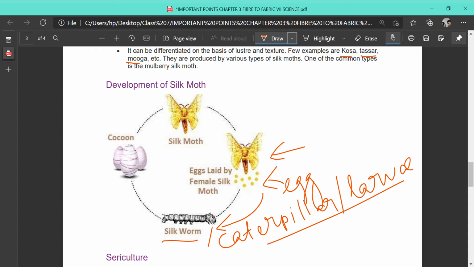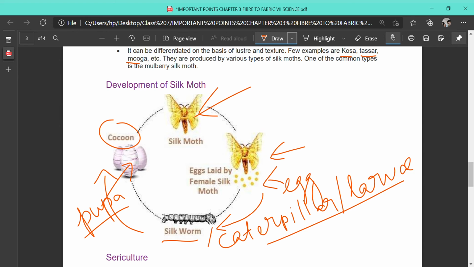At some point it stops eating and starts spinning the cocoon around its body with the help of its salivary juice, which contains a chemical that helps make these strands, and builds a structure called a cocoon. Inside is the animal called pupa. After a certain period, the pupa breaks off the cocoon and comes out as an adult silk moth.